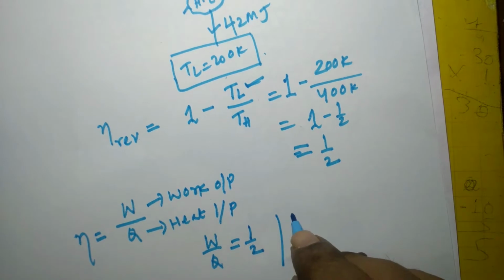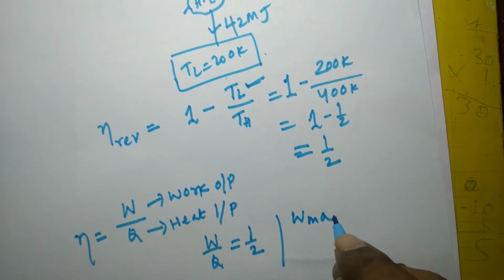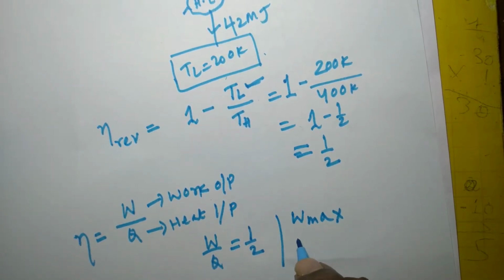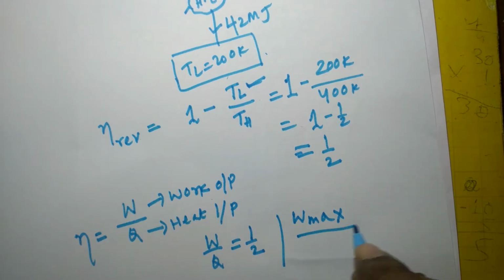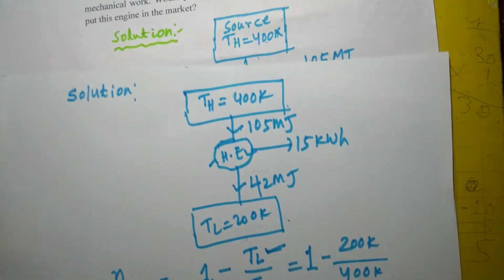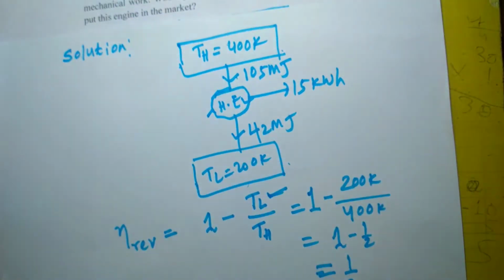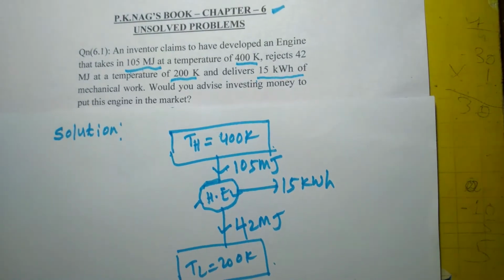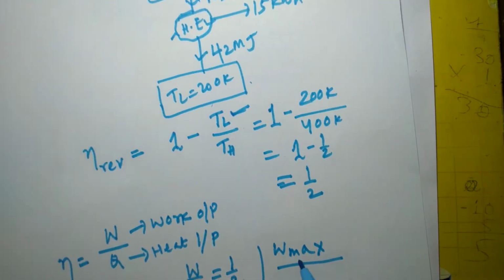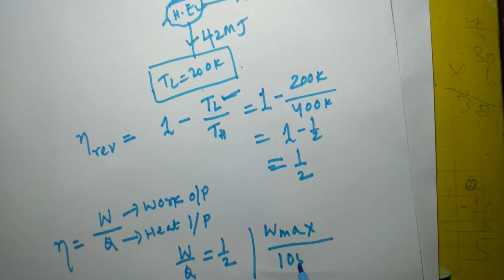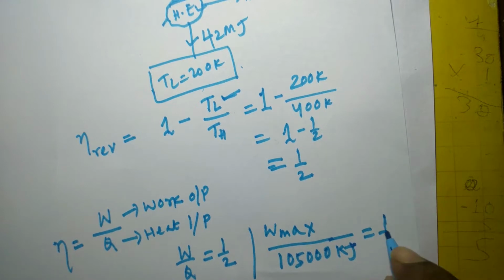So this is actually W max, the maximum work that can be produced from a given heat input. Q is given to be 105 megajoule. So in place of Q I will write 105 megajoule, that is 105,000 kilojoule, and W by Q is equal to 1 by 2.